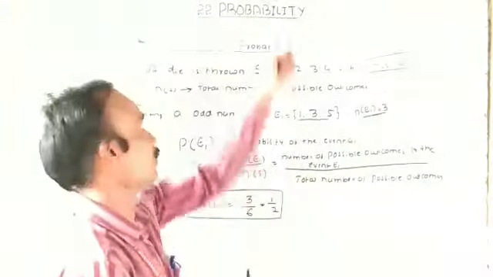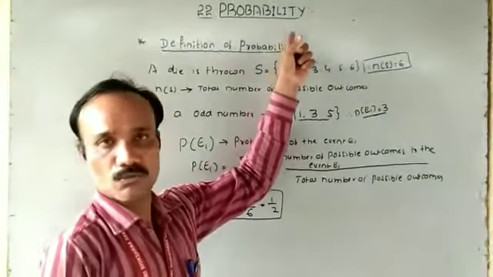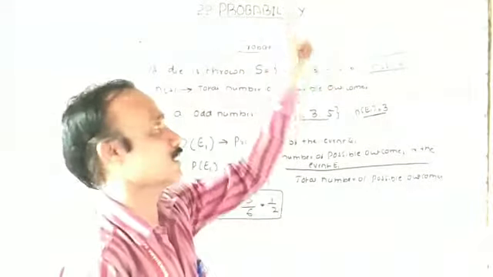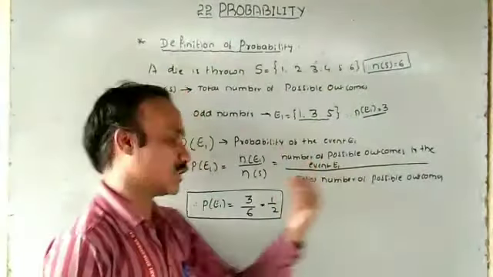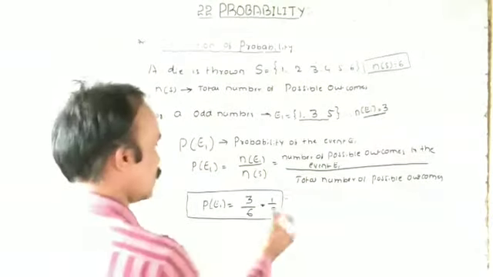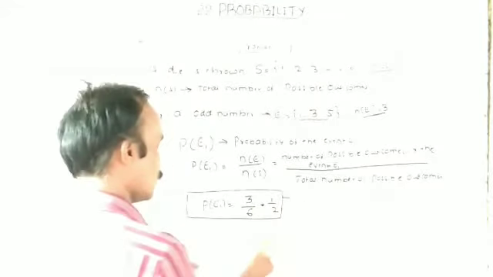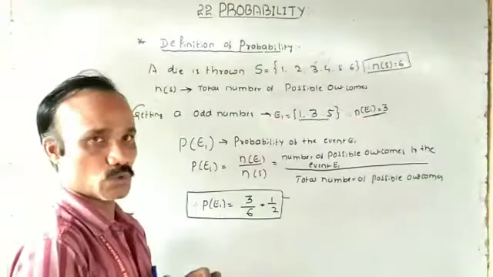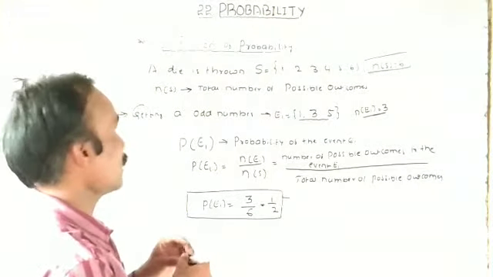I told you earlier, what is the meaning of probability? Probability means uncertainty can be measured mathematically. It is called probability. So P of E1 is equal to 1 by 2. Okay? Yes.